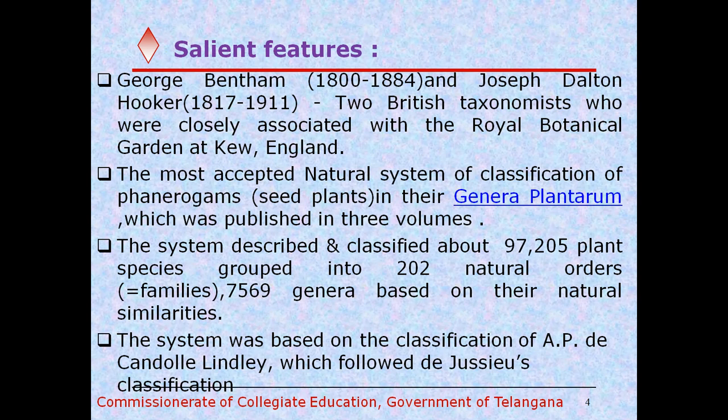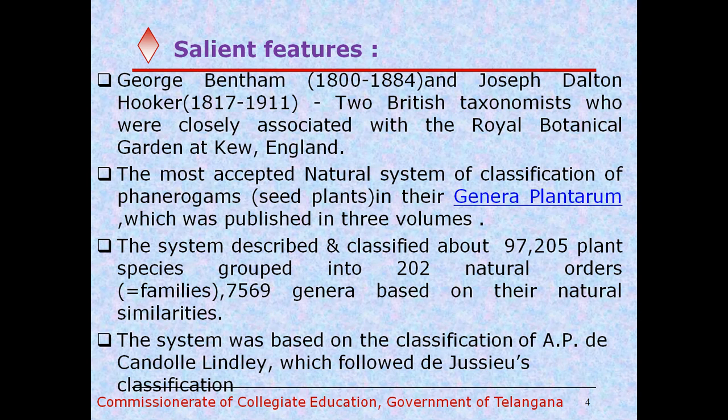George Bentham and Joseph Dalton Hooker are two British taxonomists who were closely associated with the Royal Botanic Gardens at Kew, England. It is one of the most accepted natural systems of classification of phanerogams.